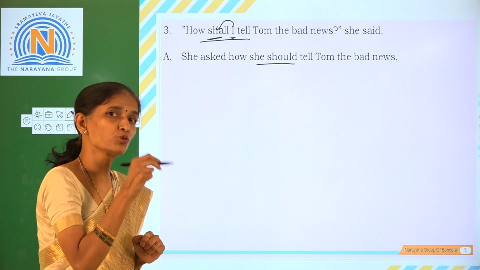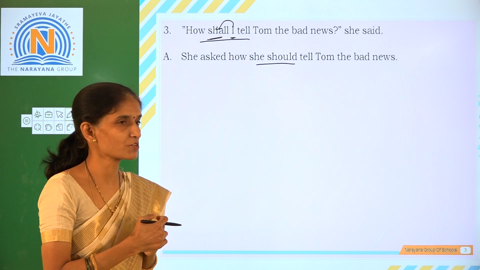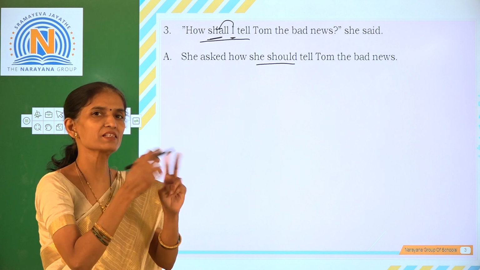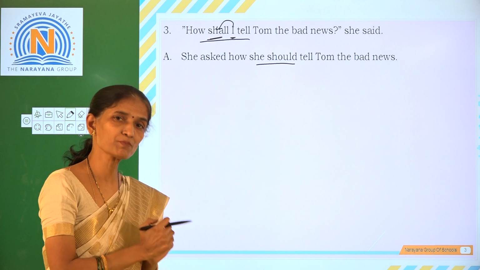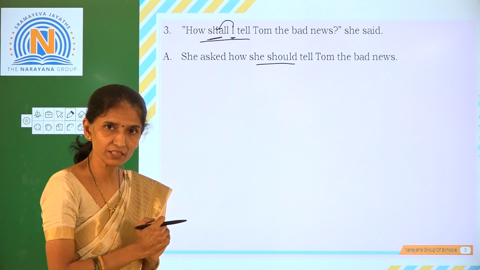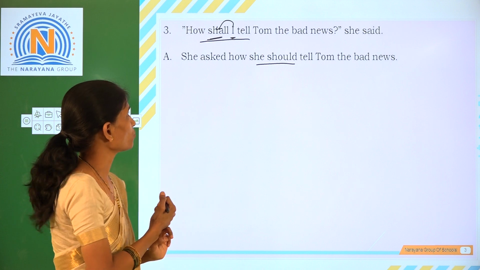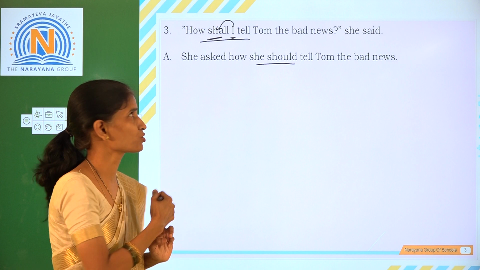If you use how should she, it becomes a question. Question does not remain a question in indirect speech. So the positions of verb and subject should be changed. In a question, the verb comes before the subject and in an assertive sentence, the verb is written after the subject. So she asked how she should tell Tom the bad news.